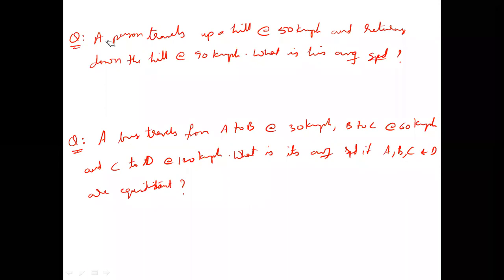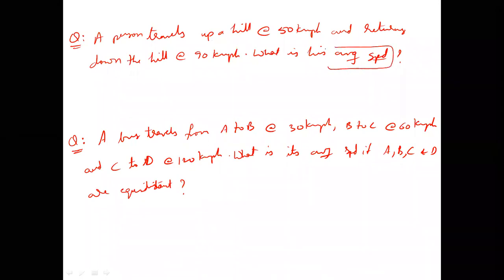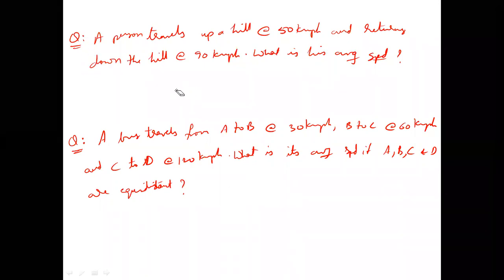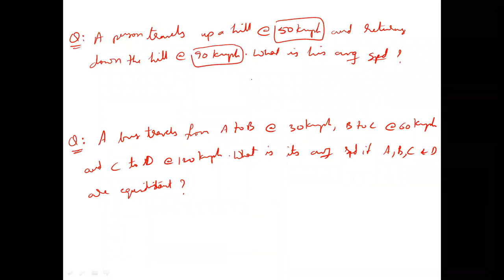So if you see the first question, the person is doing how many travels here? 2 travels. He is going up the hill and going down the hill. And what is the final question asked to us? Average speed. What is the definition we know about average speed? Total distance by total time. Is in this question any information given about the distance traveled up the hill and down the hill? No, sir. Only speeds are given. Not even time is given. But we want distance, total distance by total time.